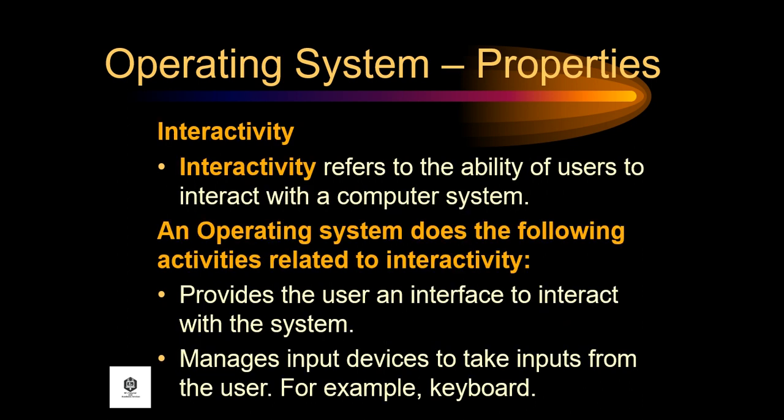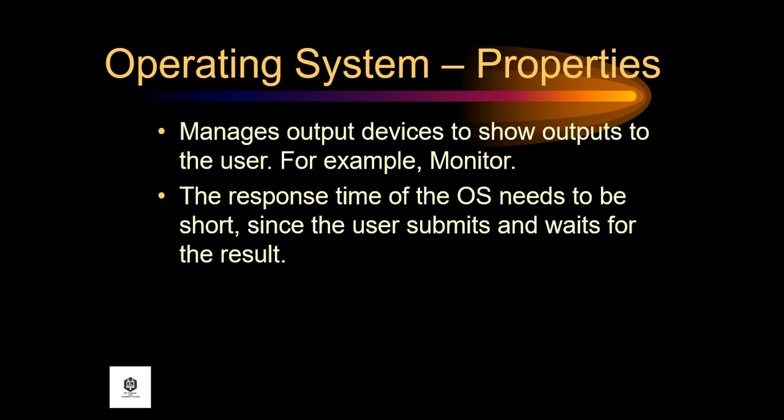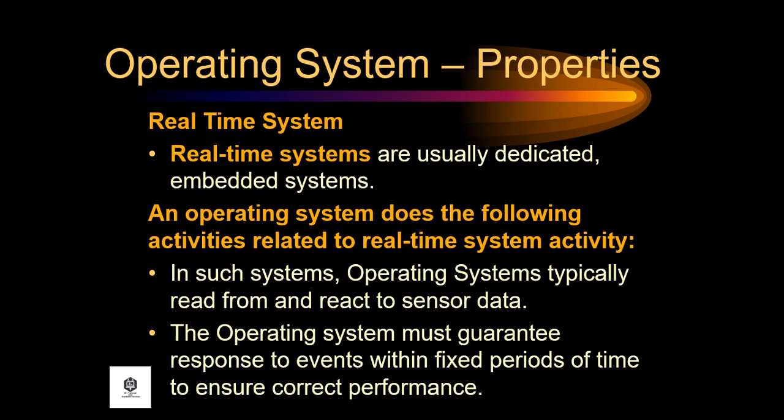Next is interactivity. Interactivity refers to the ability of users to interact with a computer system. An operating system does the following activities related to interactivity: it provides the user an interface to interact with the system, manages input devices to take inputs from the user, for example the keyboard, and manages output devices to show outputs to the user, for example the monitor. The response time of the OS needs to be short since the user submits and waits for the result.